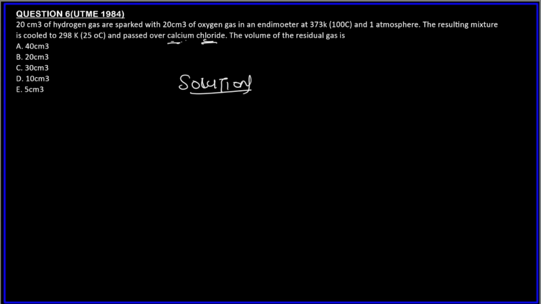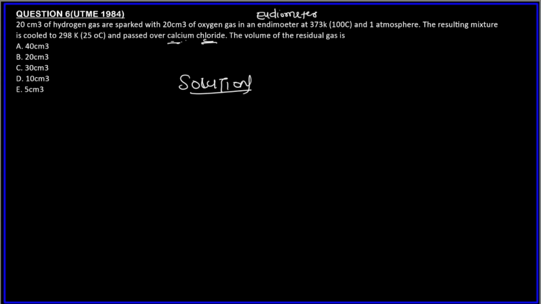So 20 centimeter cube of hydrogen gas is packed with 20 centimeter cube of oxygen gas in an eudiometer.